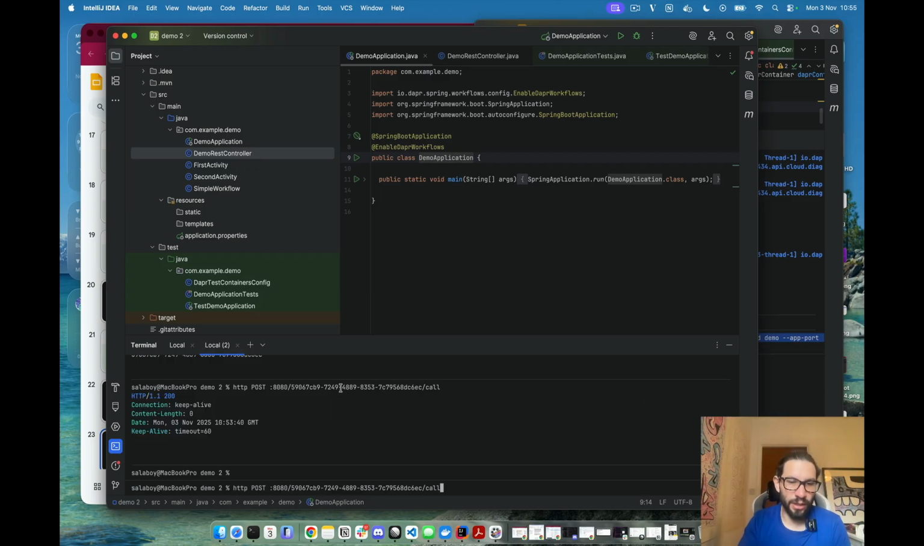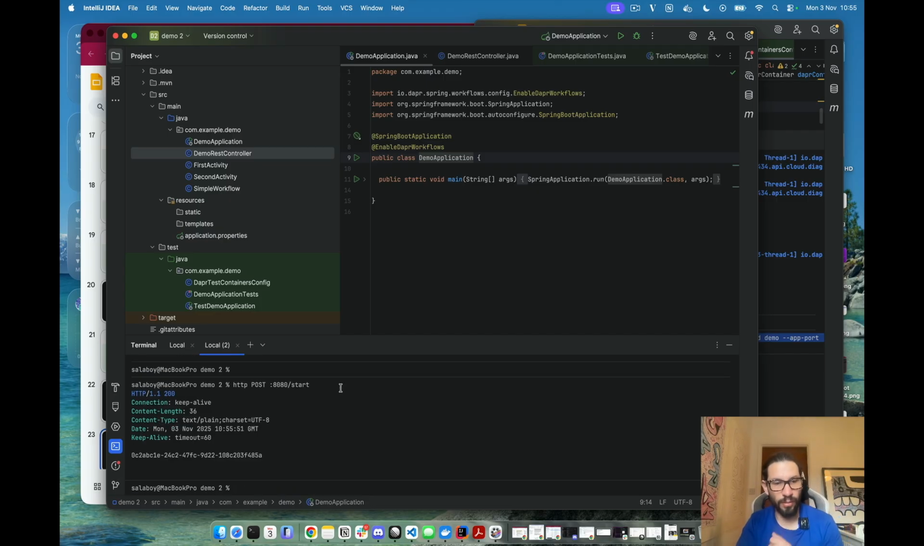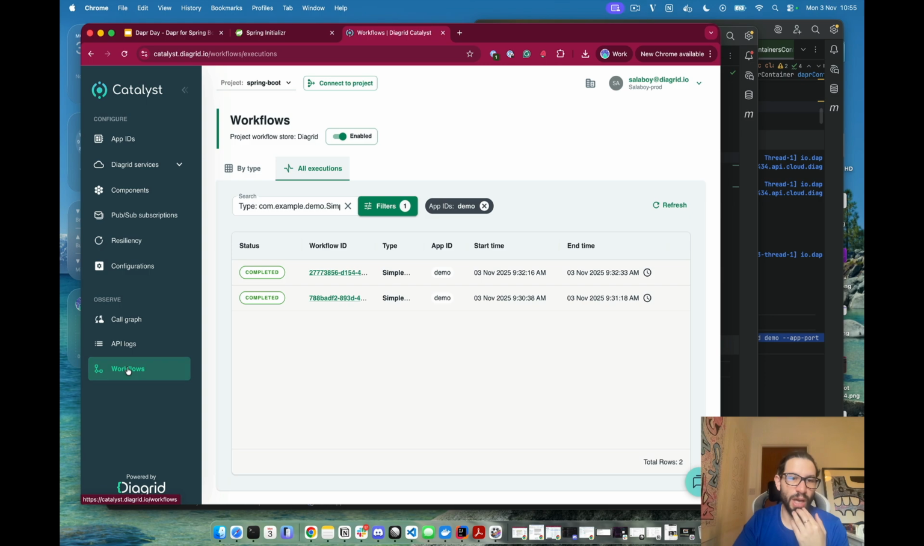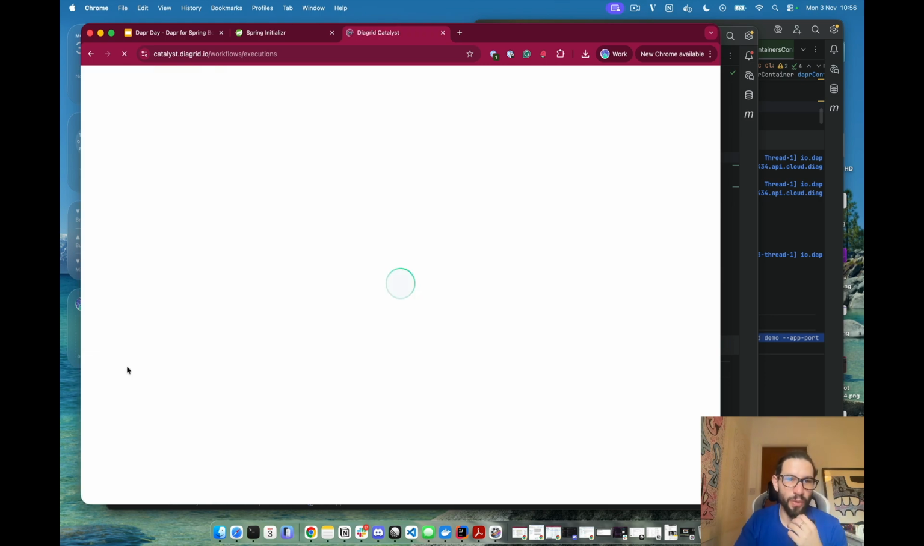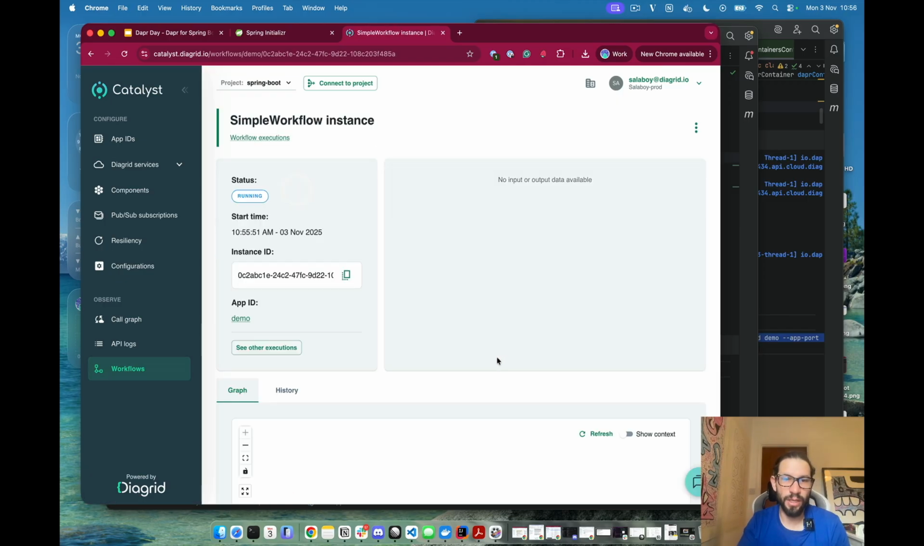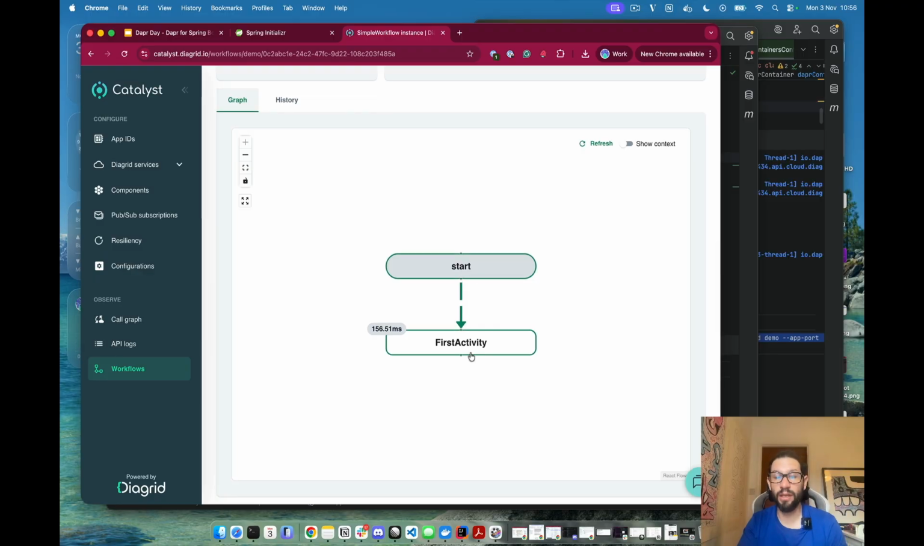And what we can do here is we can actually start a new workflow instance against the remote environment. You see, this new workflow instance was started, and what we can do now is check into our workflow UI here, which allows us to see where workflows are in their execution. You can see we have a simple workflow running, and this workflow is waiting after executing the first activity.